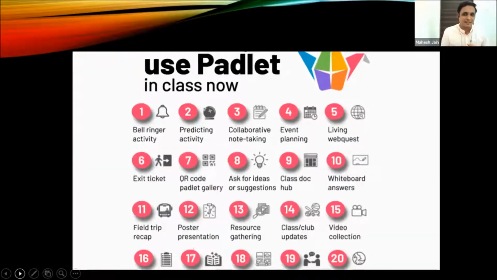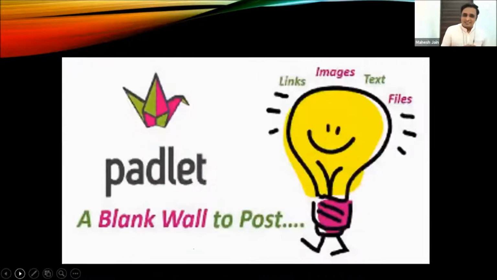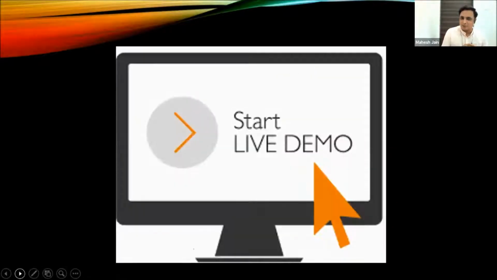Please use the Padlet in class and try to explore how interesting this app is. That's why we say Padlet is a blank wall to post. You can post links, images, text and files, everything. And we are ready to move to the live demo.